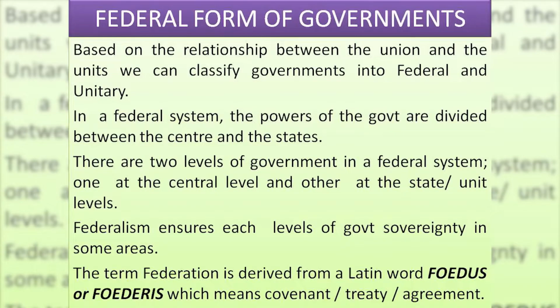The classification is purely based on the relationship between center and unit. We can classify governments on the basis of their structure into two types. First one is federal governments and second one is unitary governments. In a federal system, the powers of government are divided between center and many states, which means that there are several states and they are controlled by a single central government.